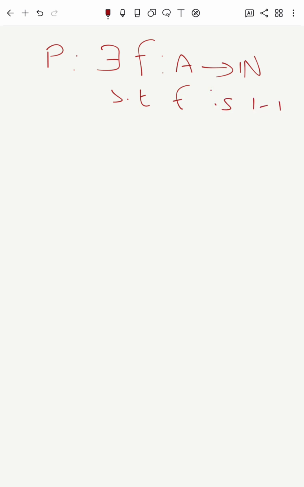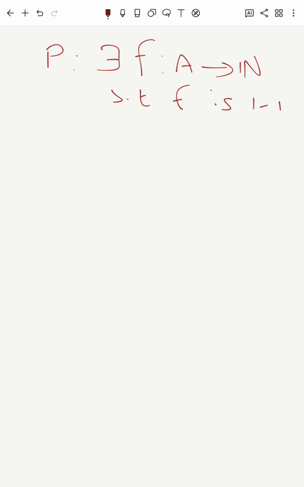Suppose the statement P is that there exists a function f from A to the set of all natural numbers such that f is 1-1.